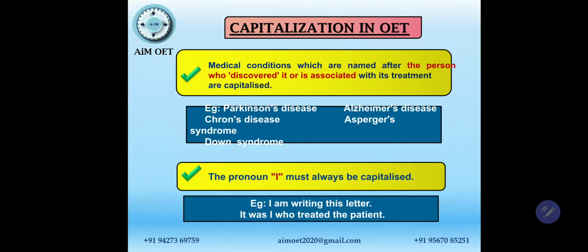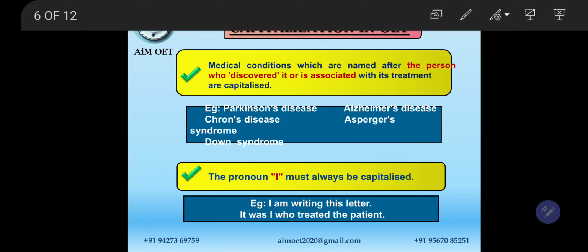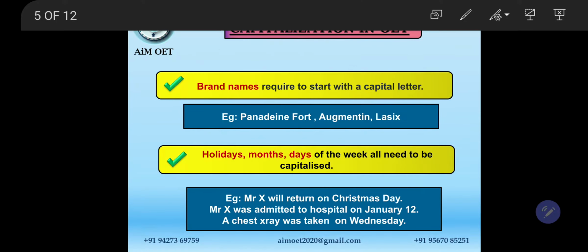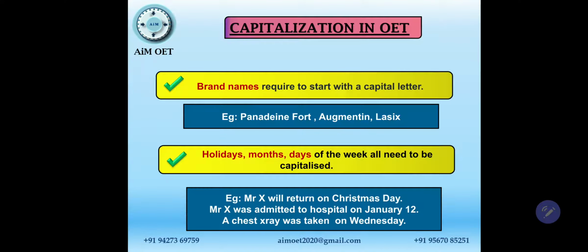And some of the medical conditions are named after a person. Of course, let's go back and look at the medical thing again a little. I said that brand names require capital letters, but if it is the content, then it wouldn't require capitalization. For example, penicillin is the content of a medicine, so you don't need capitalization. Again, Augmentin, A should be capital. If you want to write amoxicillin, you don't need capitalization.